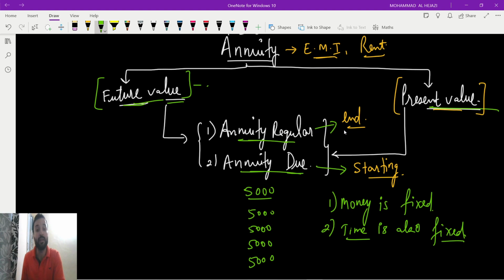Then we have to see whether you are paying at the end of every time period or at the starting of every time period. If you are paying at the end of every time period, then we have to use the formula of annuity regular. If you are paying at the starting of every time period, then we have to use the formula of annuity due.